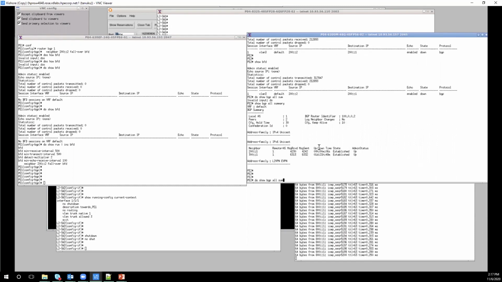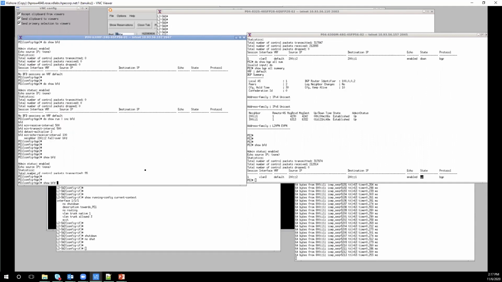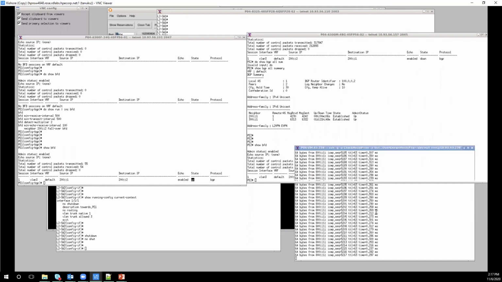Now it is up. We can see the BFD state is up on both sides. The ping is still going on.